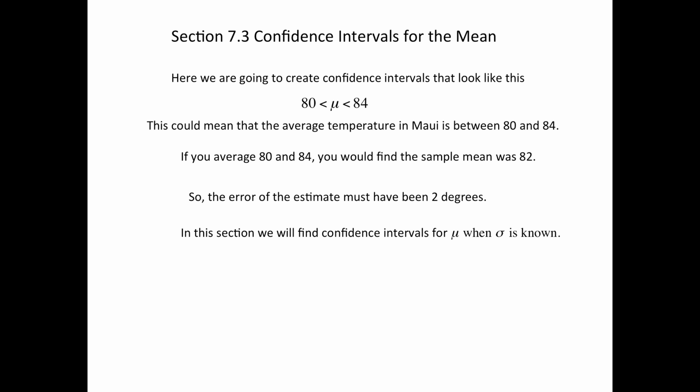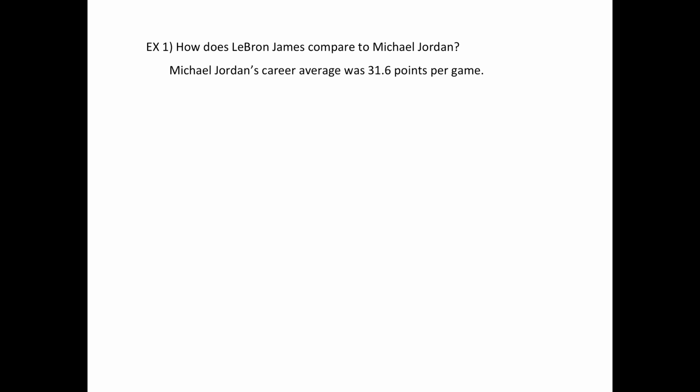So we're going to be making a confidence interval for the mean, and in this particular section, the sigma is going to be known. So the sigma, as you recall, is the standard deviation for the whole population. So if that's known, we're allowed to use table A2 for our critical values. That's also known as the z distribution. So let's get right to it.